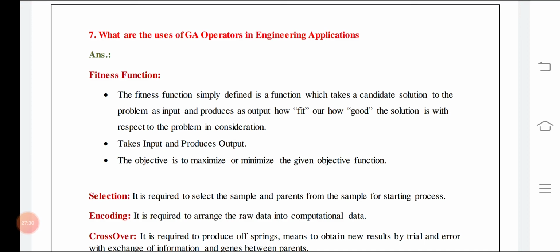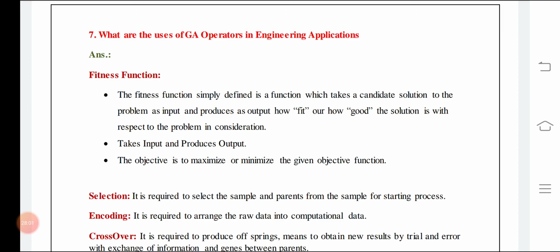The fitness function is the function which will decide the fitness. It is very much important, because it is the function which tends towards the answer. For example, you have to minimize the cost and maximize the work to be done. So that is your fitness function. You can categorize X to be as small as possible, and Y, for example, is the work duration or the output that is being increased. So it takes input and produces output.